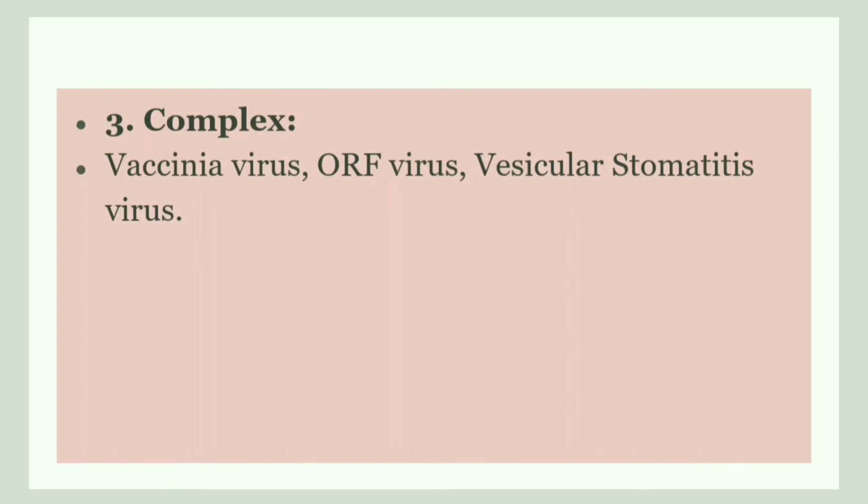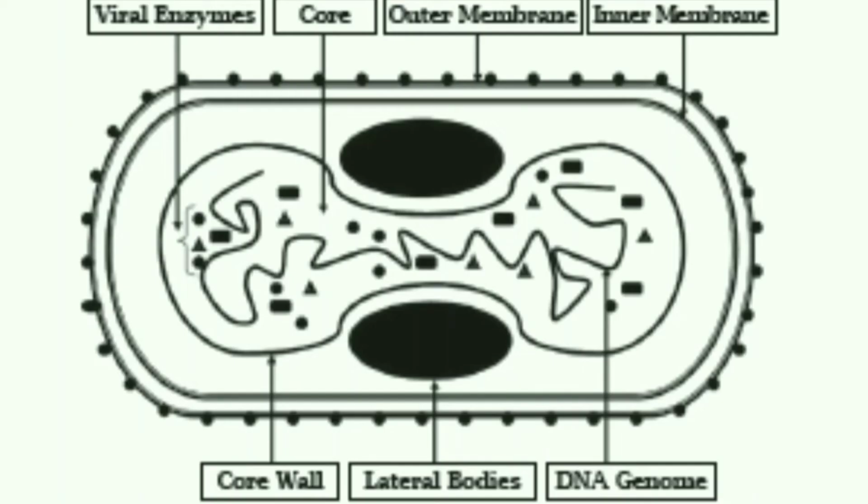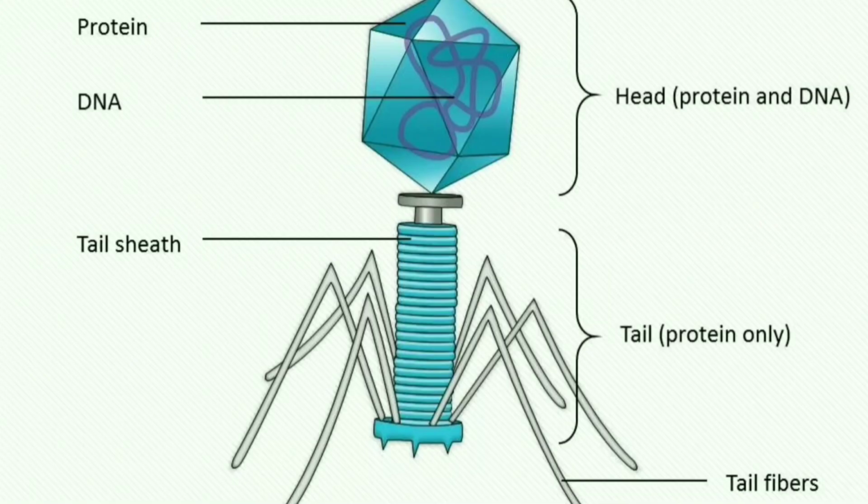Now let us discuss examples of complex viruses. They are vaccinia virus, ORF virus, and even bacteriophage is an example of a complex virus. This is a vaccinia virus. Bacteriophage is a common example that we use for complex viruses.